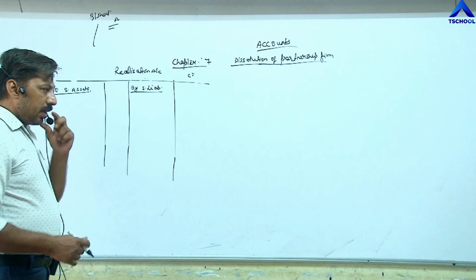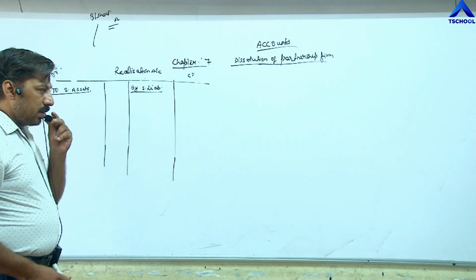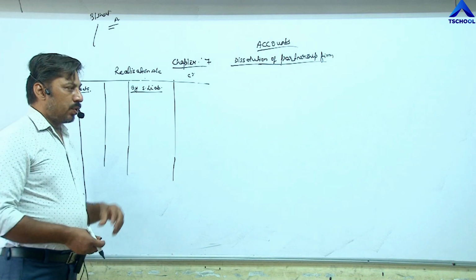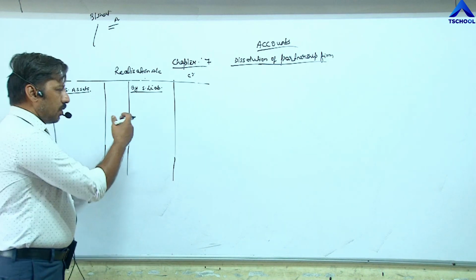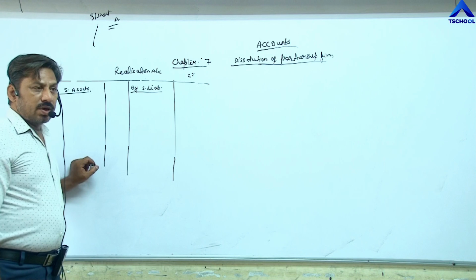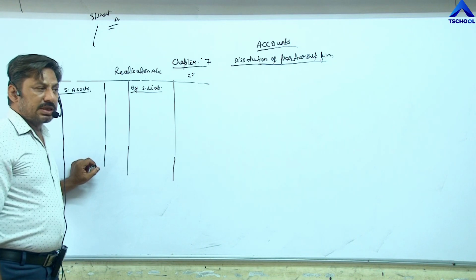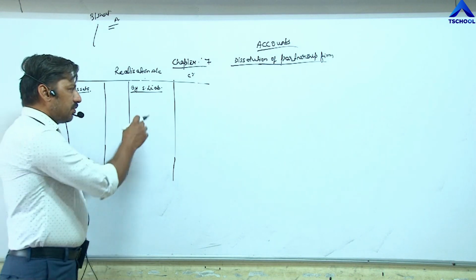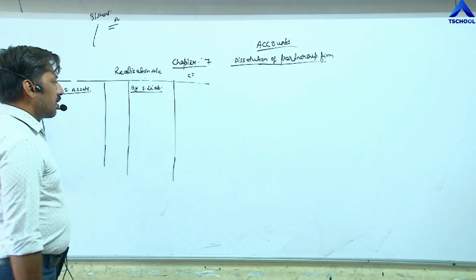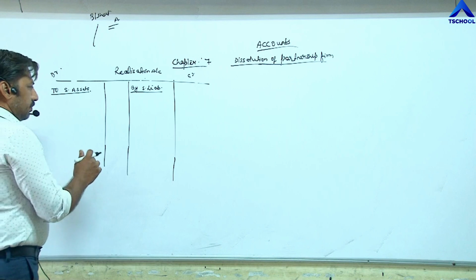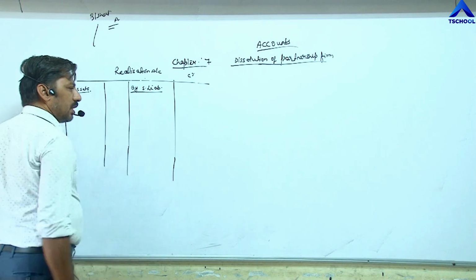For example, creditors, bills payable, short term loan, outstanding expenses, bank overdraft, employees provident fund, workers profit sharing fund, workers savings account. These items we need to enter on the credit side of realization account. This is called closing of liabilities.